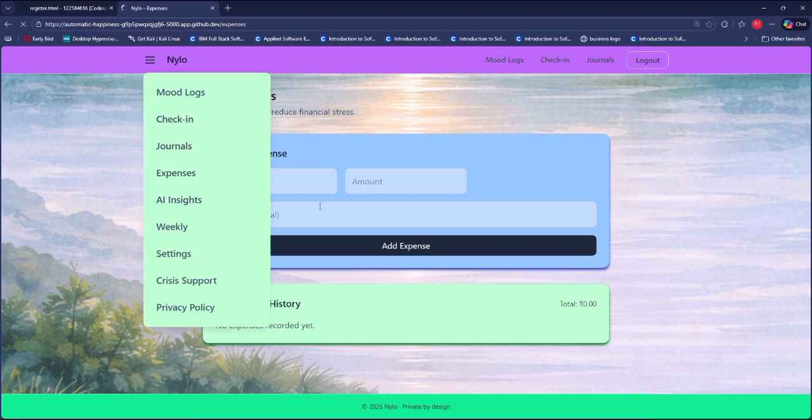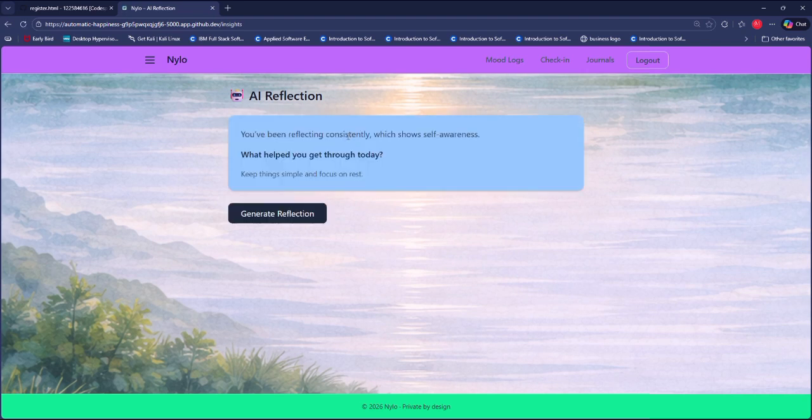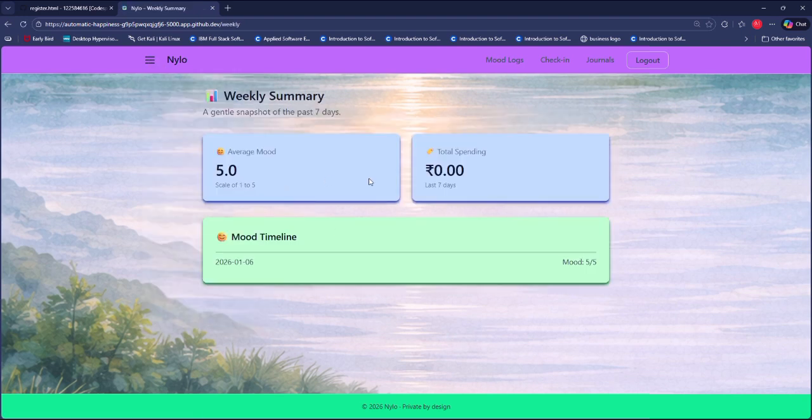And here are AI insights. In this feature, the user can get the basic idea of their journal entries, expenses, or mood check-ins. When generate reflection is hit, the AI will look at the journals, mood reflections, and expenses, and give you a summary of what went well, a thought which you can journal, and a simple piece of advice for you to improve on. And here is the weekly summary where you can see how my week was, to see patterns.